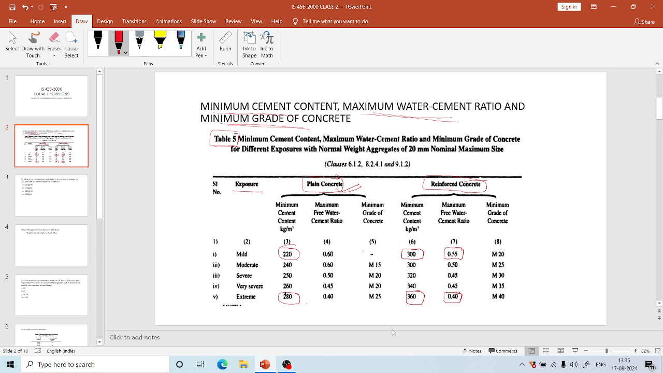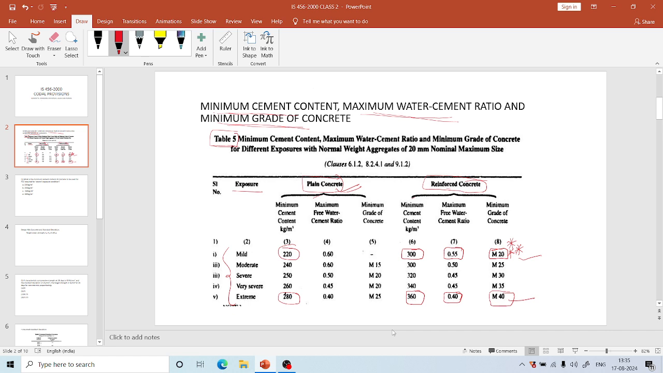For mild exposure condition, the minimum grade of concrete to be used in reinforced cement concrete is M20 as per limit state design. For reinforced cement concrete, for mild exposure conditions minimum grade of concrete is M20, and for extreme conditions minimum grade of concrete to be used is M40. So for different exposure conditions and for PCC and RCC, we have to remember the minimum cement content, the maximum water cement ratio and the minimum grade of concrete.